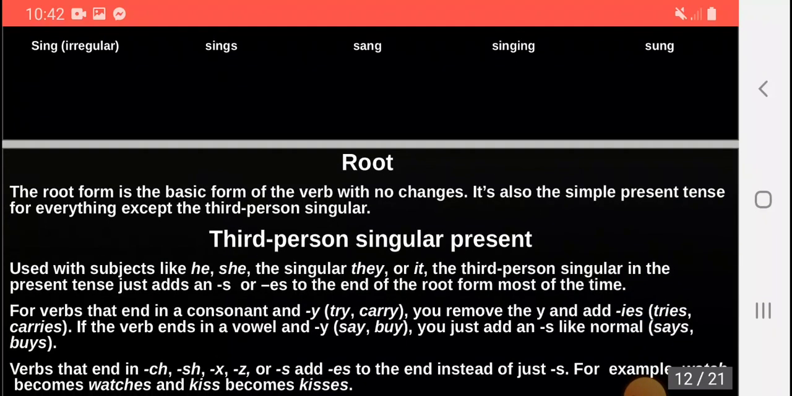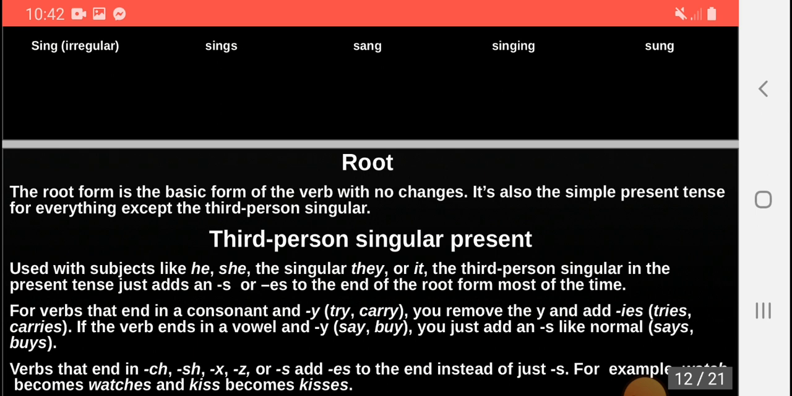Root. The root form is the basic form of the verb with no changes. For example, go, goes, went, gone. Go is the root form. It has no changes. It is also the simple present tense for everything except the third person singular. For go, the third person singular is goes.